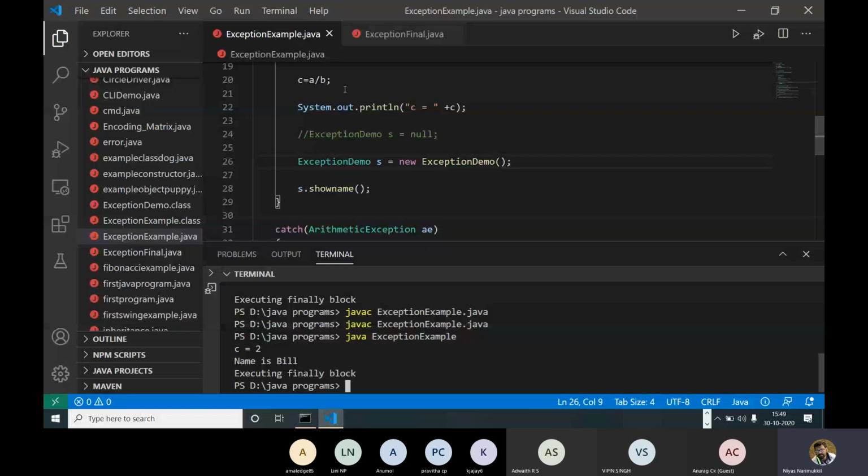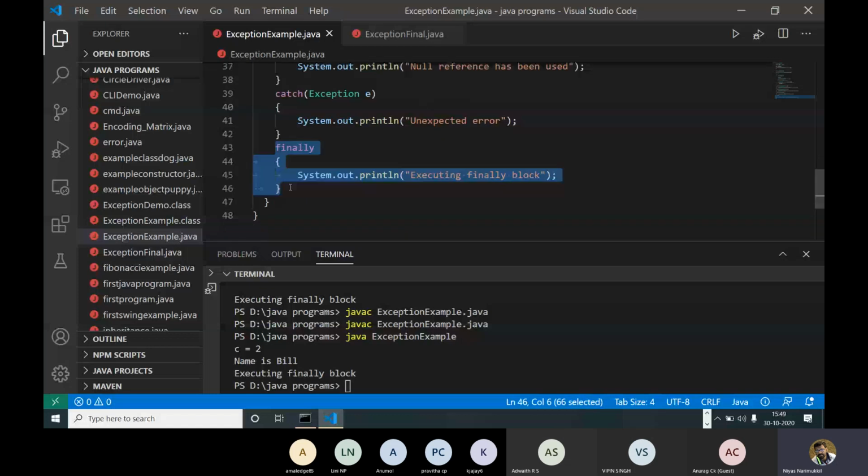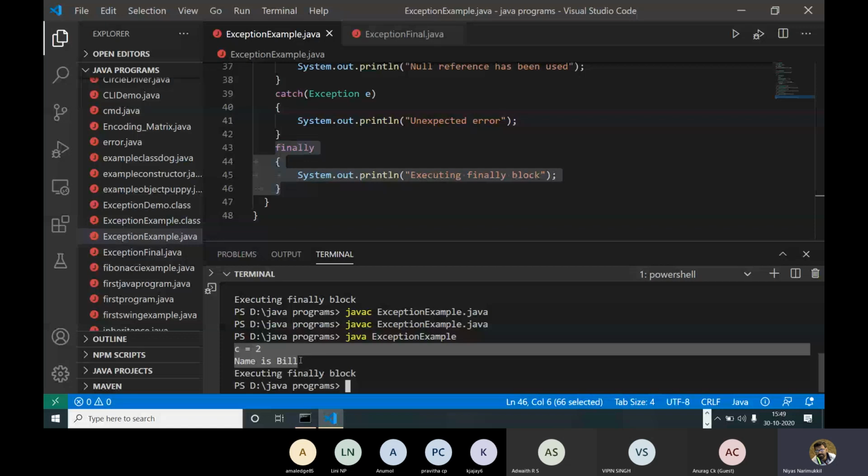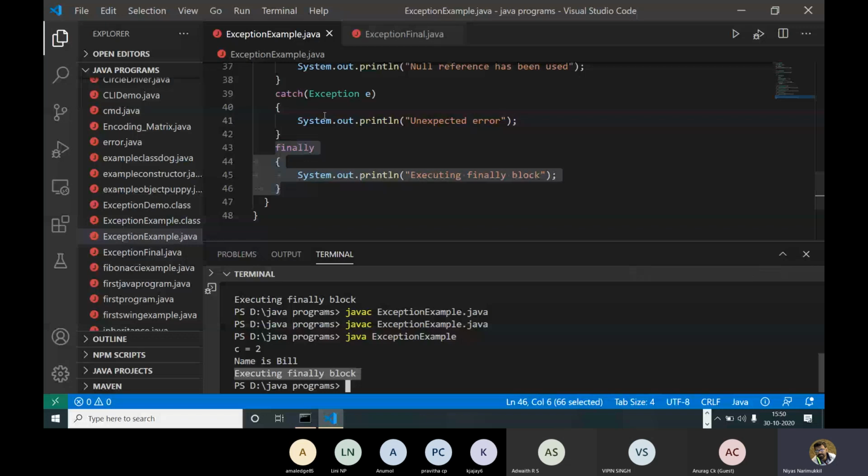So never mind whether the exception is caught or not, this finally block will print mandatorily. It will show the output and it will execute. Here no exception is caught. Everything is performed without an exception, yet we still get the output inside the finally block. So that is the difference. It will execute anyways.